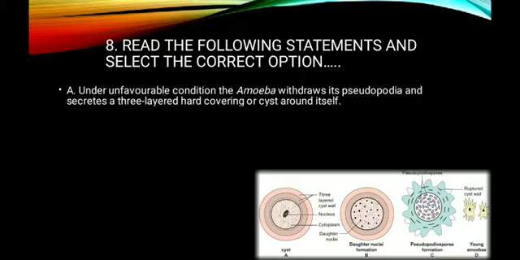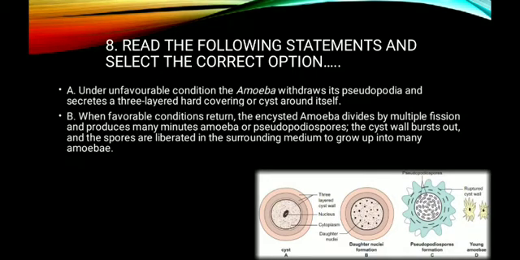And statement B: when favorable conditions return, the encysted amoeba divides by multiple fission and produces many minute amoebae or pseudopodiospores. The cyst wall bursts and spores are liberated into the surrounding medium to grow into many amoebae. Yes, this statement is also correct, and it speaks about sporulation.